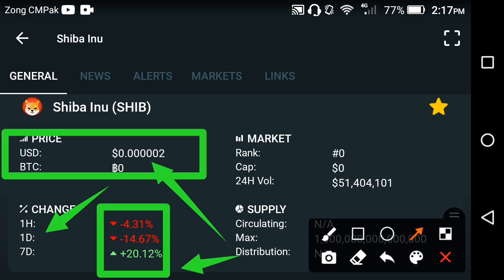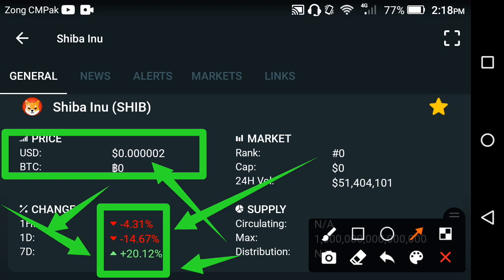As I told you in my previous videos, don't make this mistake at this time. Don't sell Shiba coin at this time, friends, because a lot of people sell Shiba coin in the first half of the month, that is why the change is negative, friends. And if you look at the last 1 week change, that talks about the April month. The April change is positive because a lot of people didn't sell Shiba coin, friends. Only in the new month a lot of people go to sell Shiba coin, so that is why the change is negative, friends.